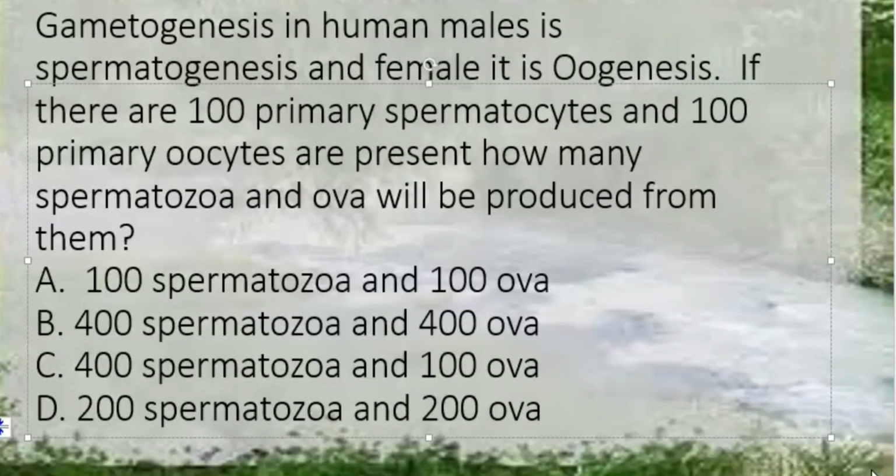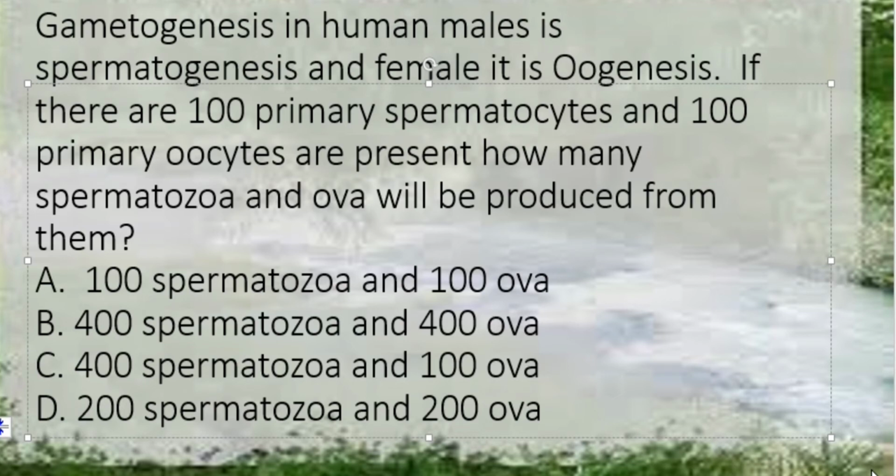Gametogenesis in human males is spermatogenesis and in females it is oogenesis. If 100 primary spermatocytes and 100 primary oocytes are present, how many spermatozoa and ova will be produced from them? See, here we have to understand there is always a tendency to increase the number of male gametes and decrease the number of female gametes.